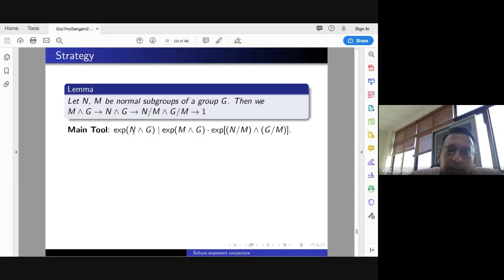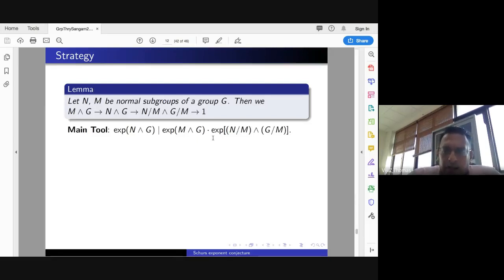Then you get the exponent of G exterior G divides the exponent of M exterior G and the exponent of G exterior G exterior M. So I can put N equal to G also, and then I can get the exponent of G exterior G once I have estimated these two exponents.